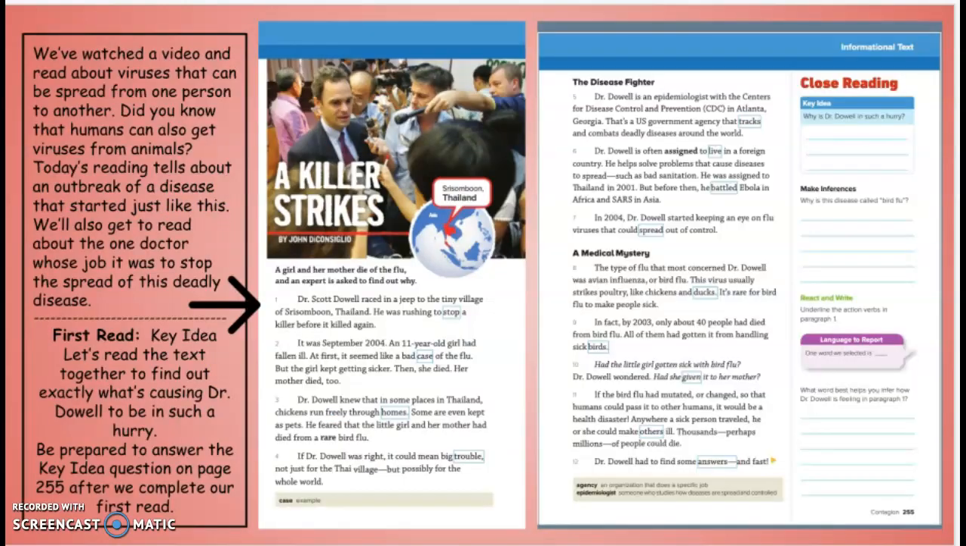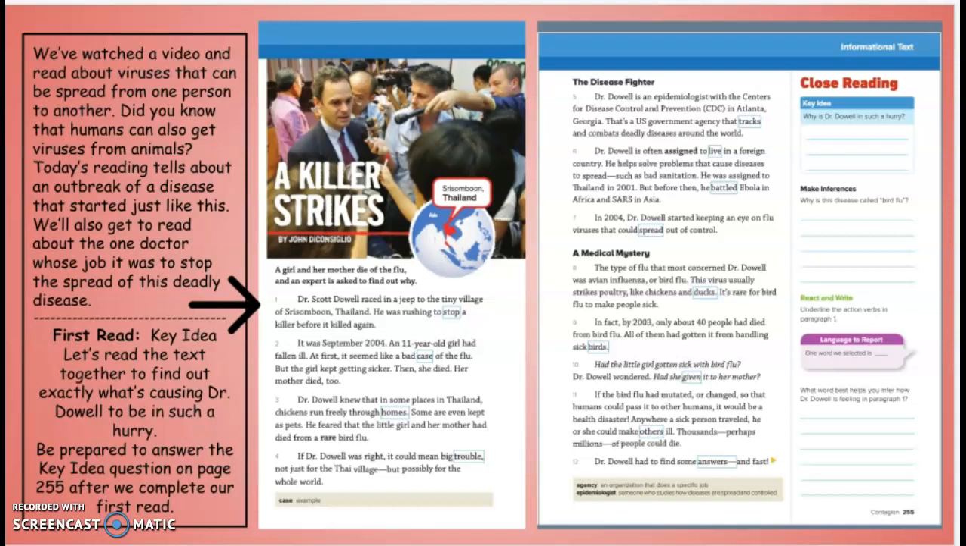All right, so we're going to read through here. And again, at any point you can stop the recording so you can do the work. So we've watched a video and we've read about viruses that can be spread from one person to another. Did you know that humans can also get viruses from animals? Today's reading tells about an outbreak of a disease that started just like this. We'll also get to read about one doctor whose job it was to stop the spread of this deadly disease.